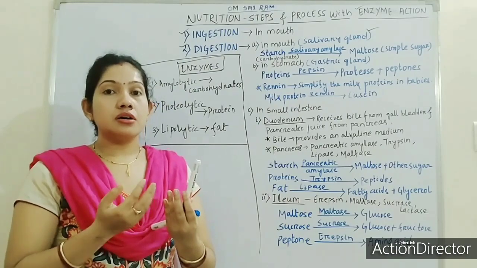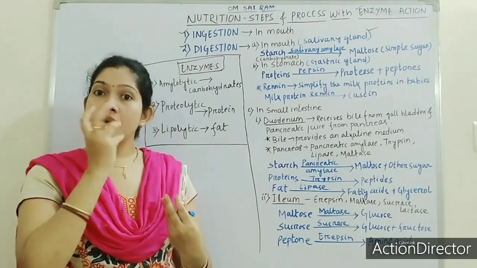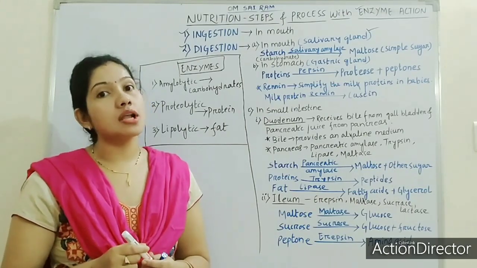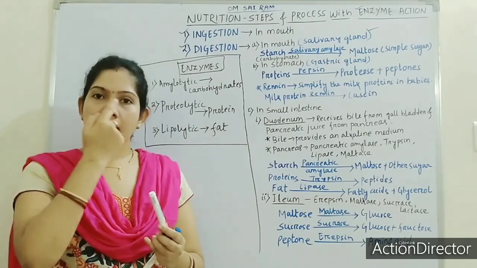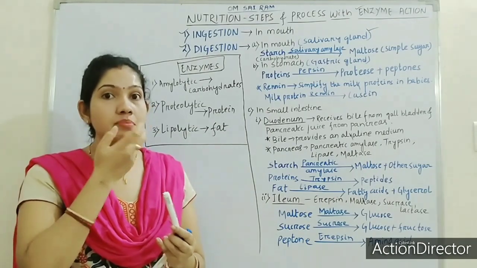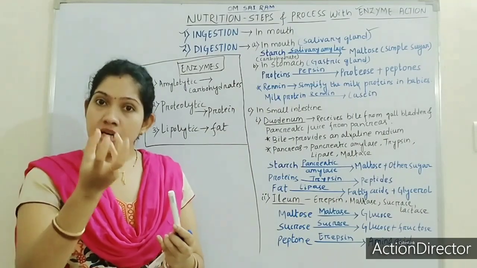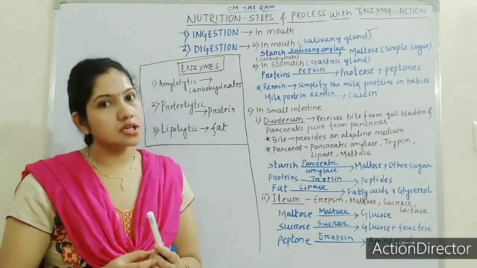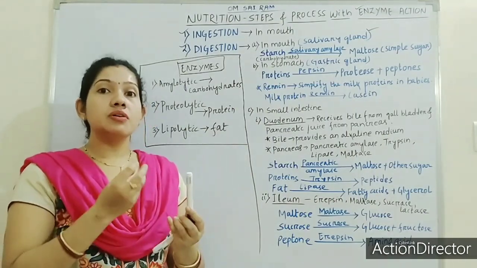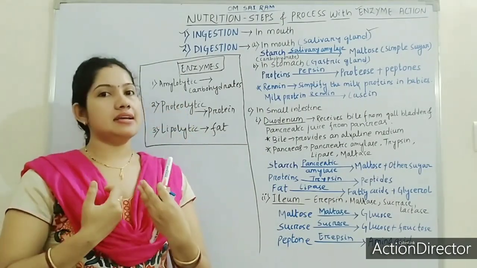Then we will push that food inside. And that semi-solid mass is known as bolus. So when we are crunching the food inside our mouth, and when that food mixes with salivary amylase, that semi-solid mass formed is known as bolus. And we will engulf, or take, the bolus inside.